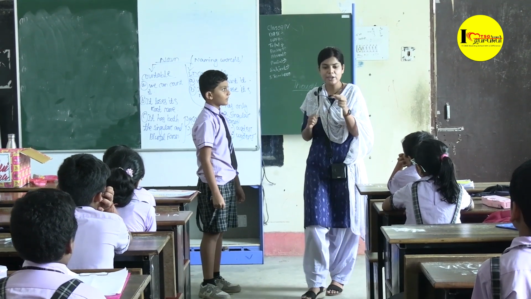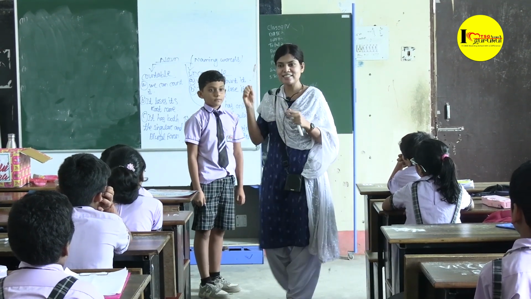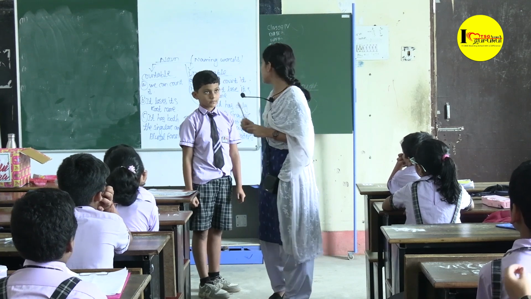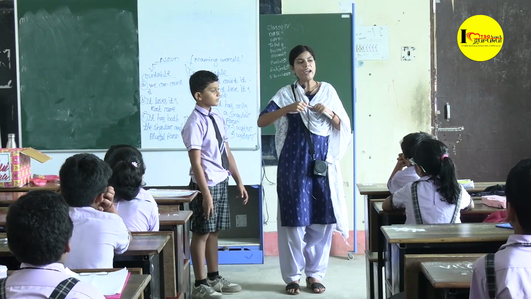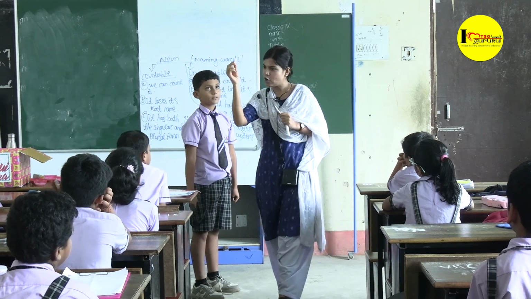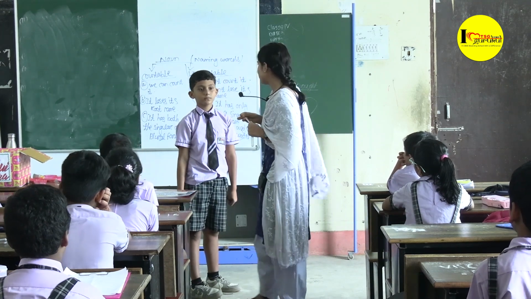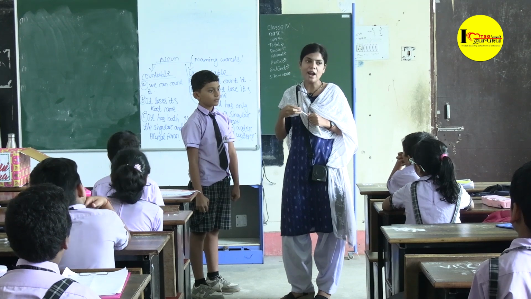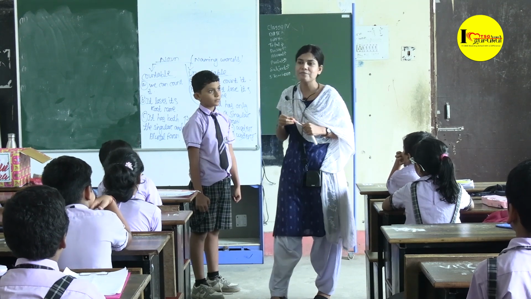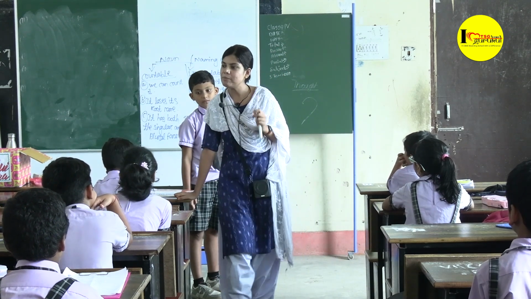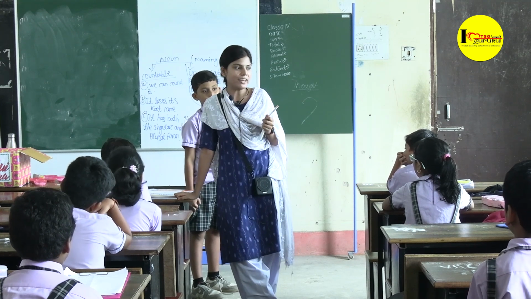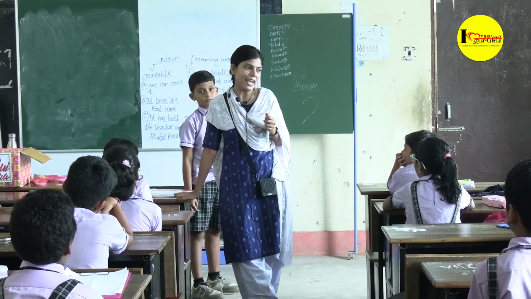So here we could understand that pen is a countable noun, and if I divide it, it loses its root name, and another thing, it has a singular and plural form. I hope you all have cleared about what is countable and what is uncountable noun. If any doubt, you can ask me. Okay? Thank you, children.